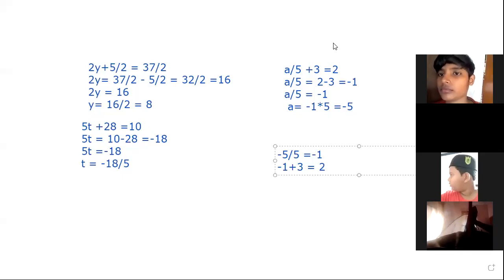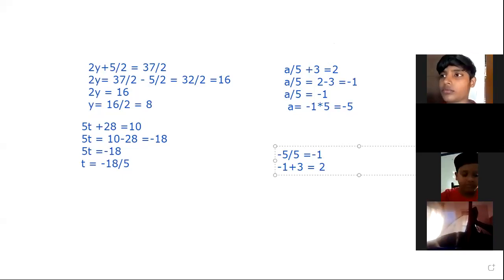If the answer part is the same, then we can say our solution is correct. Otherwise, there should be an error. Okay. Did you get the idea? Yes, miss. Okay.